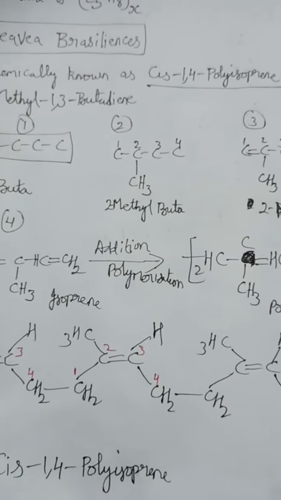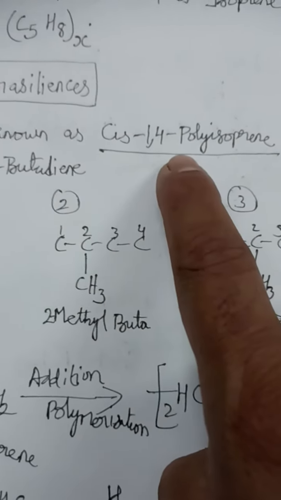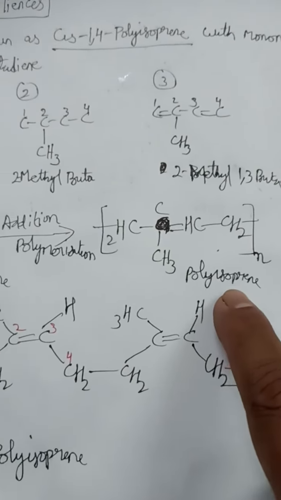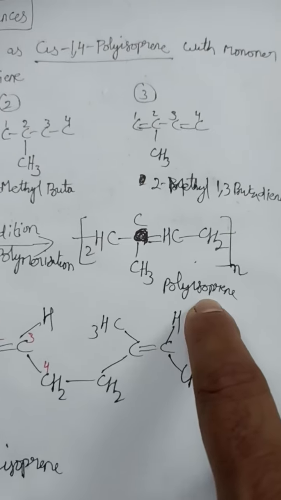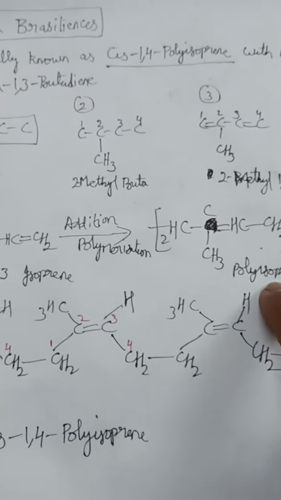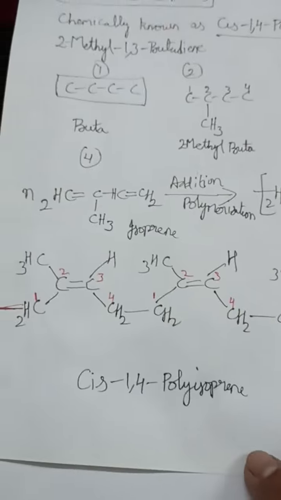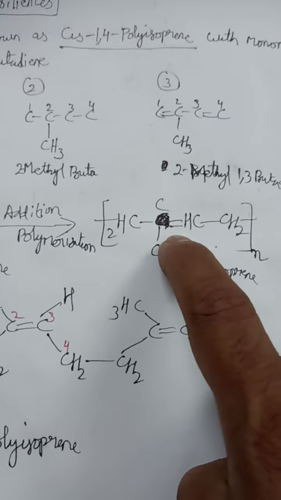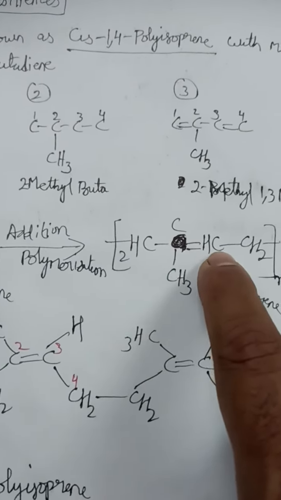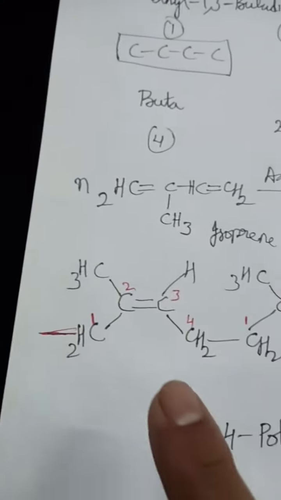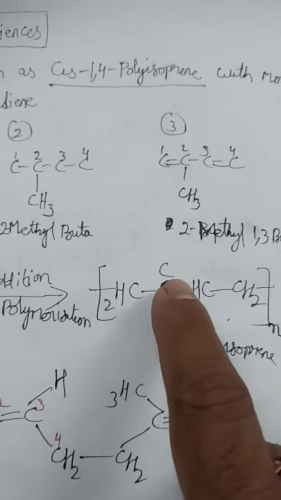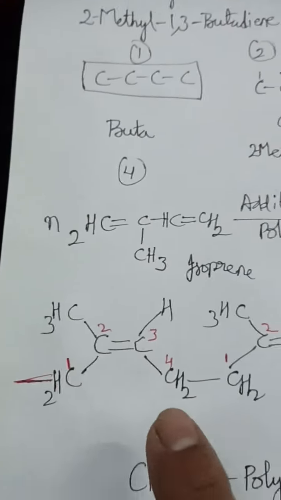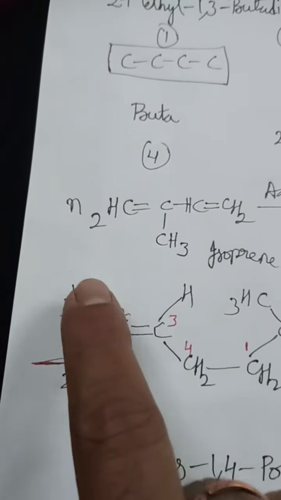Now why is its name cis-1,4-polyisoprene? Chemically, why is it known as cis-1,4-polyisoprene? X-ray diffraction studies revealed it. When they did the X-ray diffraction study, they came to know its structure is cis-1,4-polyisoprene. So the same structure, I am writing in the cis form. How to write it? There is a double bond present between 2 C's, so you can see C double bond C. And this carbon is attached to a CH3 group and a CH2 group, and the other carbon is also attached to a CH2 group and a hydrogen.